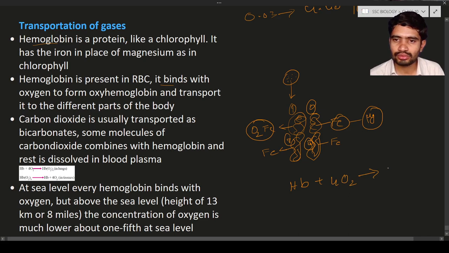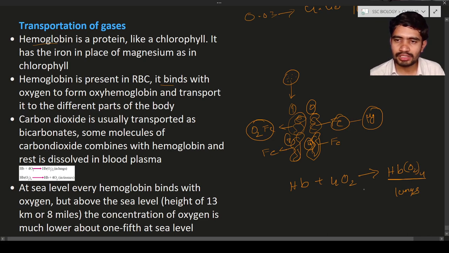So it gives rise to Hb O2 taken 4 times, Hb4O2. This is known as oxyhemoglobin. Where will we find it? It will be found in the lungs.